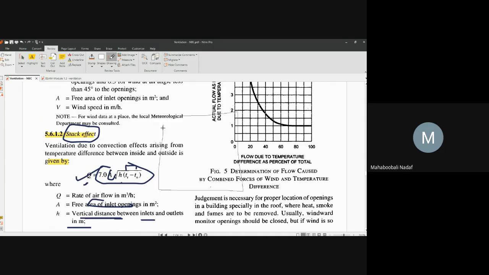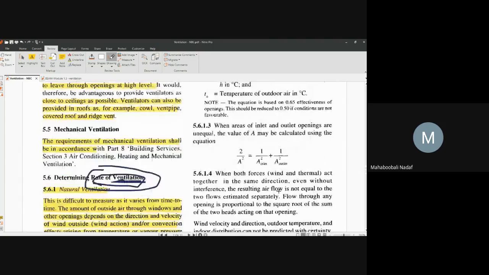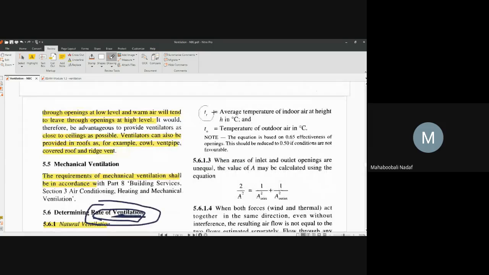That is, in a room, here is the exit and here is the inlet, so this vertical distance is called H. TR is the indoor temperature and TO is the outdoor temperature. This is the temperature difference, and that is what gives us the stack effect.